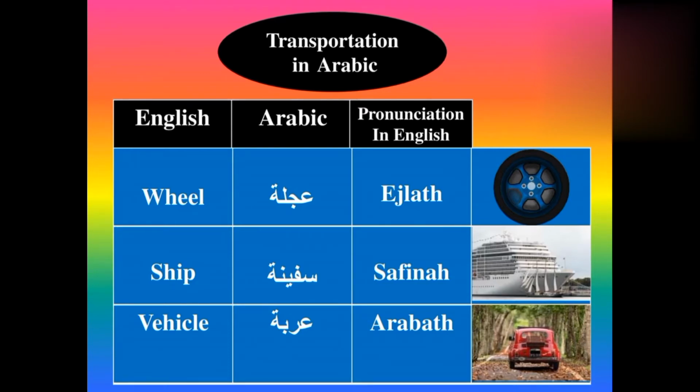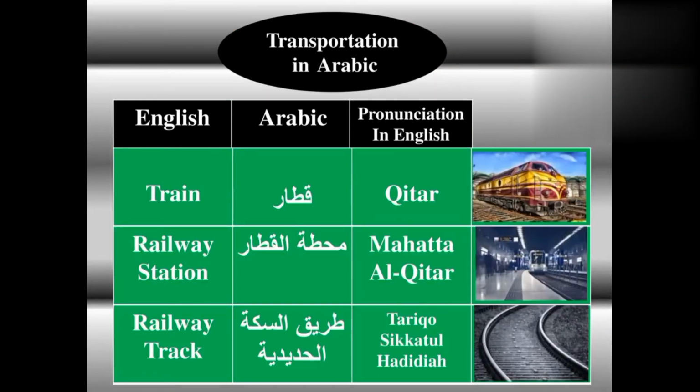For ship we use in Arabic safina. Safina means ship. Now see vehicle. For vehicle we use in Arabic araba. Araba means vehicle. Now see train. For train we use in Arabic qitar. Qitar means train. Now see railway station.